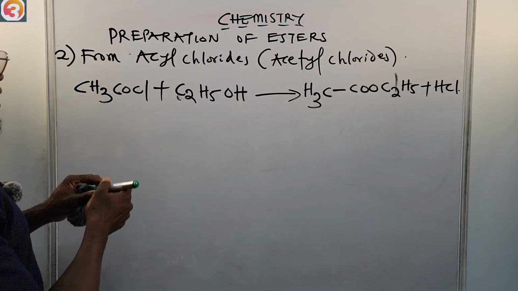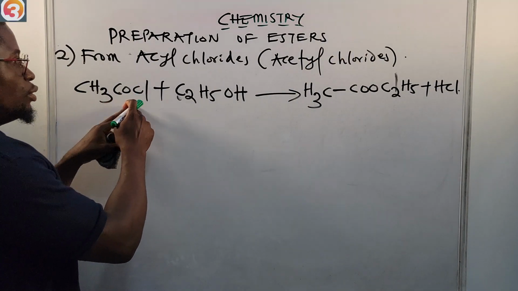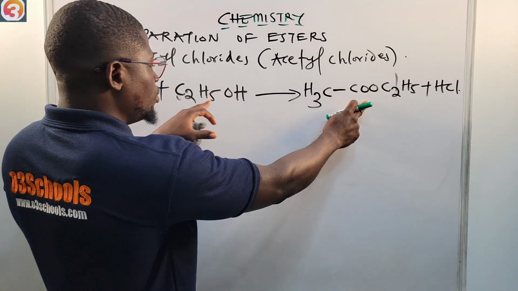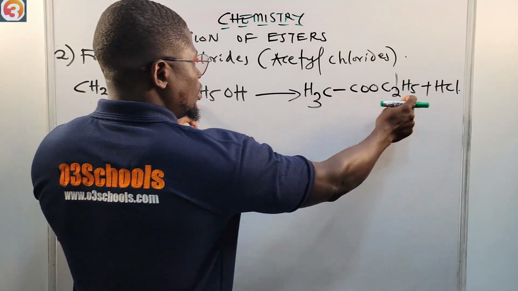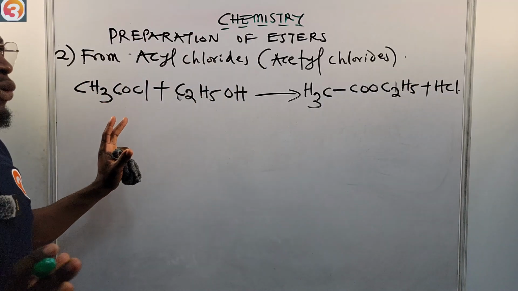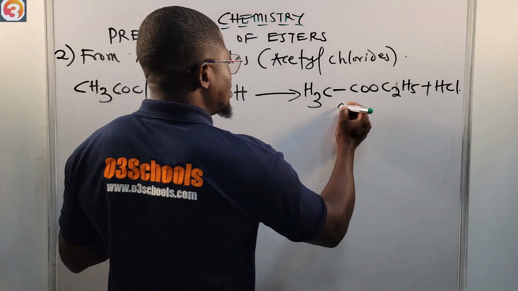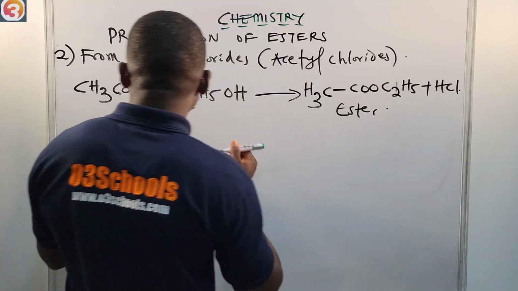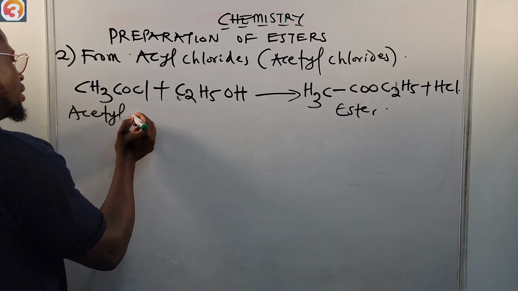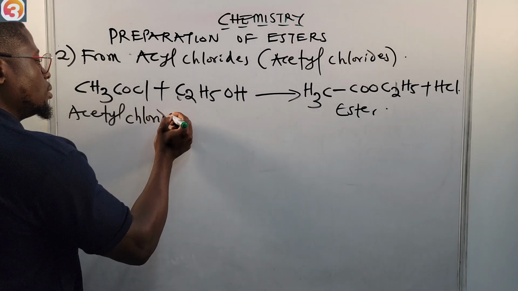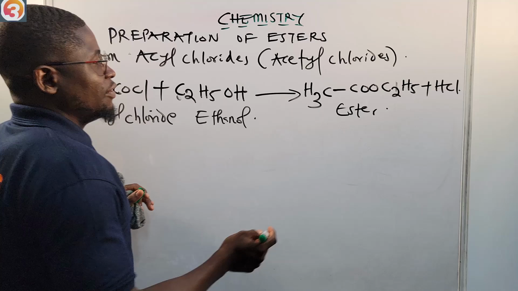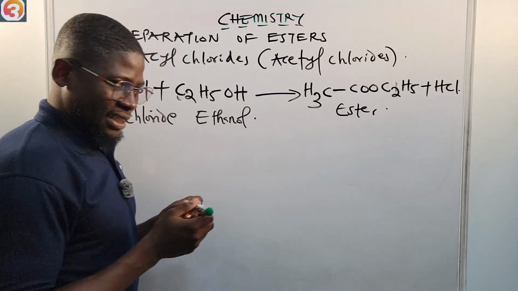So you can see we are taking our CH3CO, then from the alcohol the OR, our O and C2H5, plus HCl. So this is our ester. Our ester is formed. And of course, this is our acetyl chloride, this is our ethanol, and this is our hydrochloric acid.